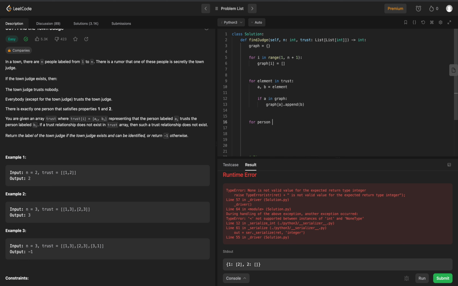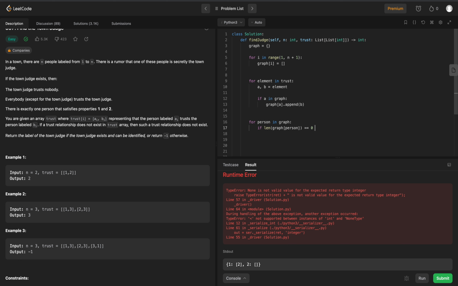So we'll say for person in graph, if the length of the array of that person is equal to 0, then we can check off one of these conditions, right? The town judge trusts nobody, but we also have to satisfy a second one. So let's write this first one first. So we'll say for person in graph, if the length of graph of person is equal to 0, then we have satisfied one of the two conditions.